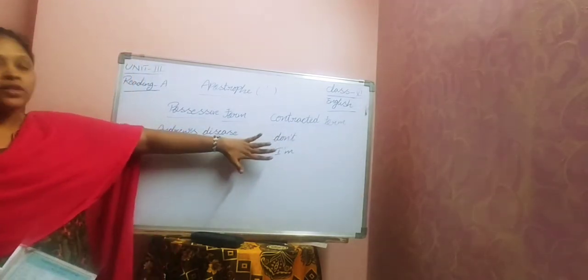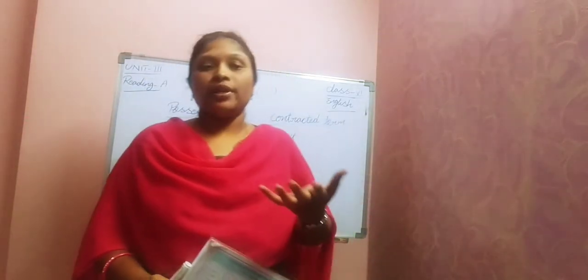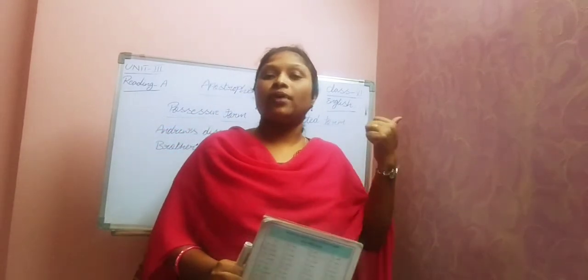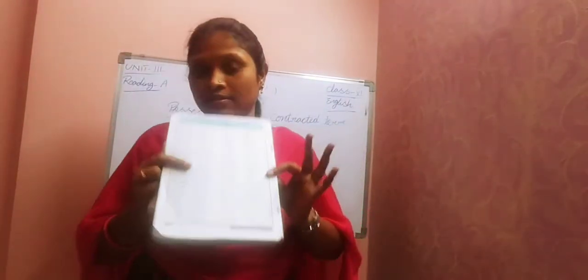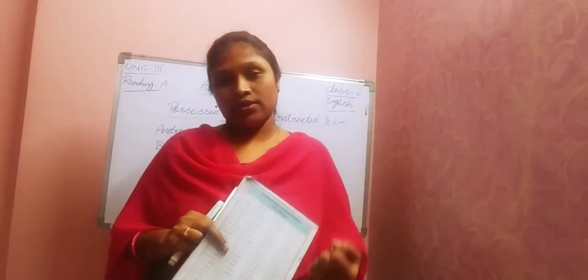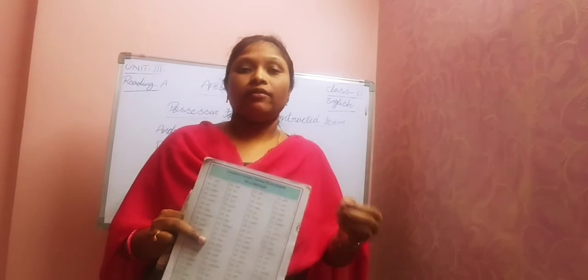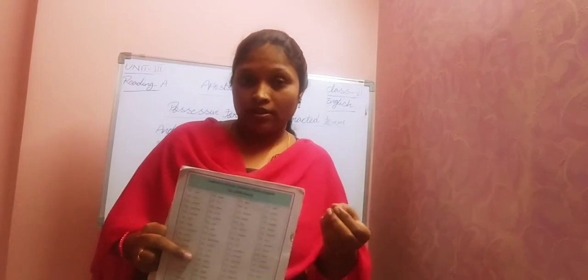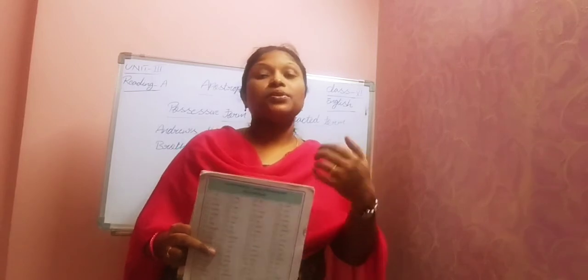Coming to the possessive form. We know about possessive pronouns, right? Then what about this possessive form? Possessive means it indicates that a particular thing belongs to someone, and that can be shown by using this apostrophe. For example, we can say this is Deepika's book, or Harsha's house. If you are going to mention nouns which indicate belongings, that case is called possessive form.